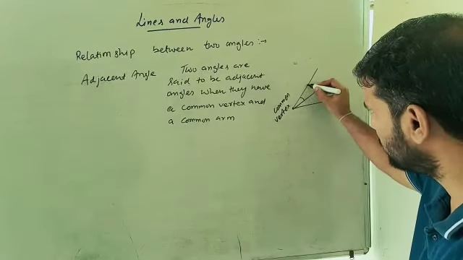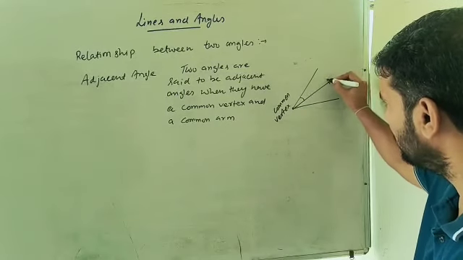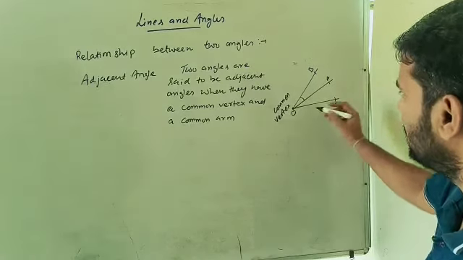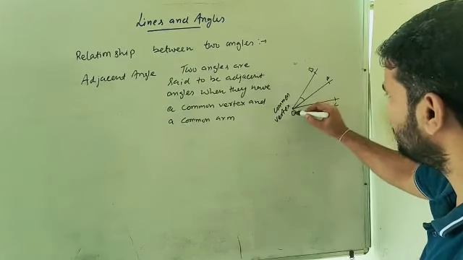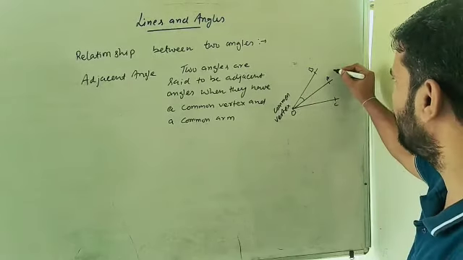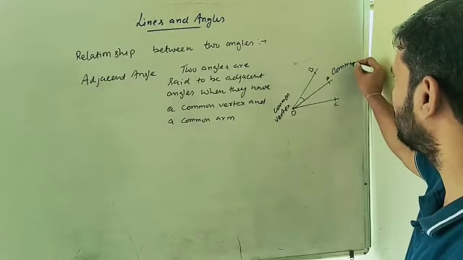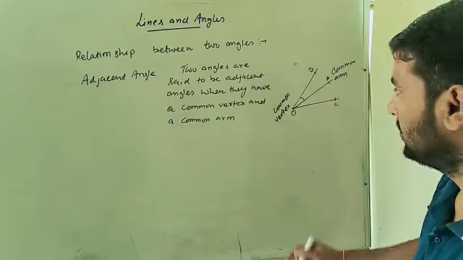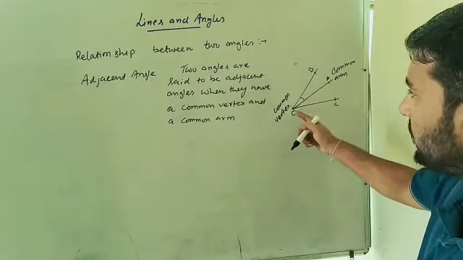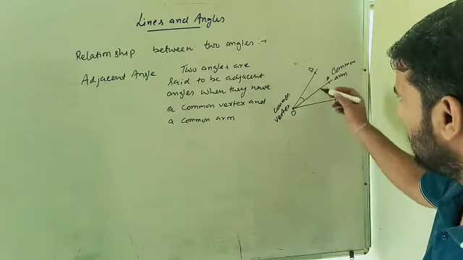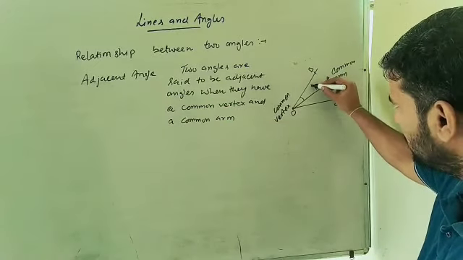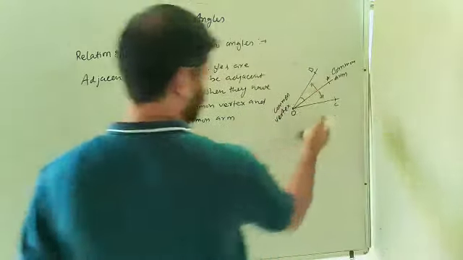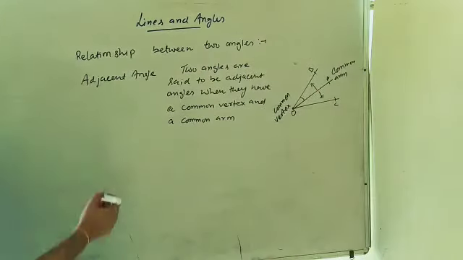इस एंगल की दो आर्म्स कौन कौन सी हैं? दिस वन एंड दिस वन. A, B, C. This is O. Now OA is the common arm to both the angles. This is known as adjacent angle. And the non-common arms are opposite to the common arm.